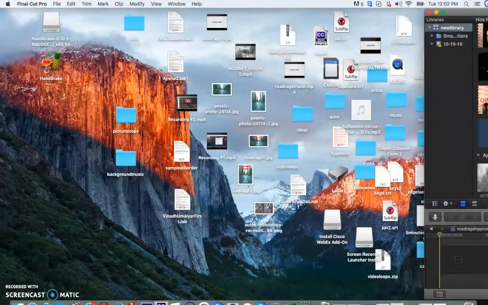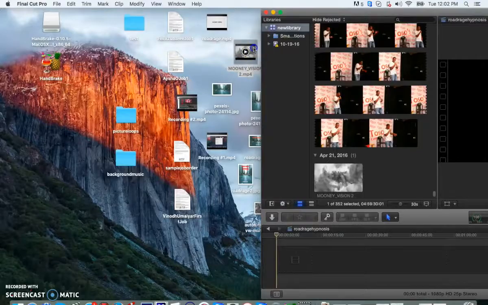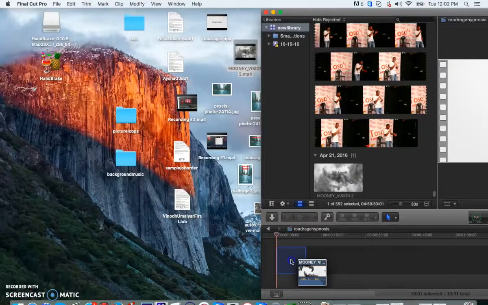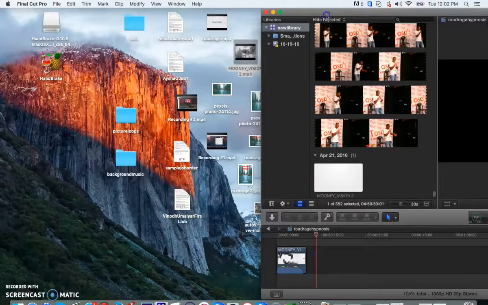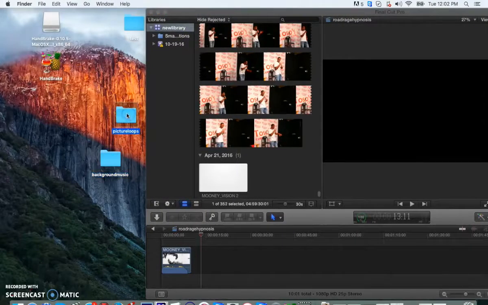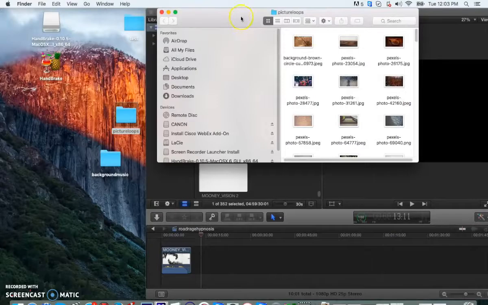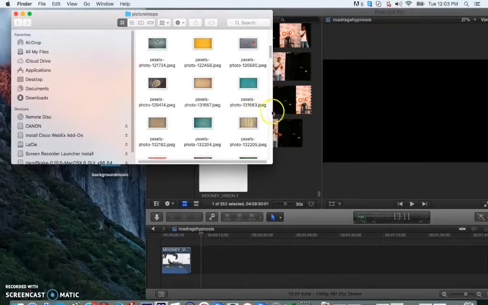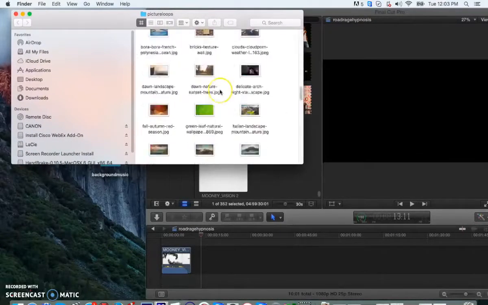And the first thing that you're going to put in the movie is the intro, my company's intro. Okay, that's the first thing. And then what you want to do is come here to picture loops, and randomly pick 10 pictures. So just pick them randomly.